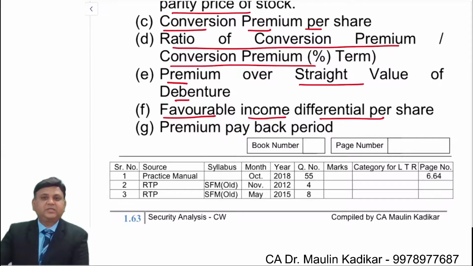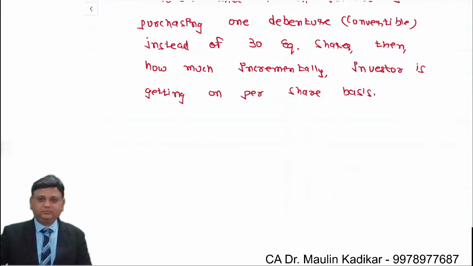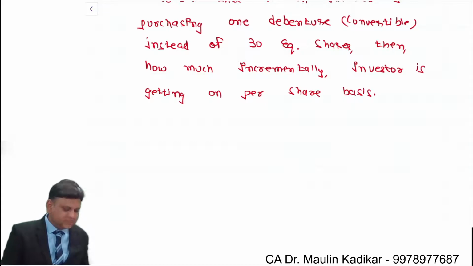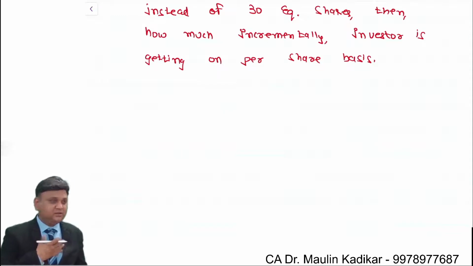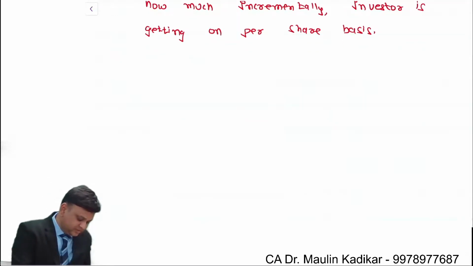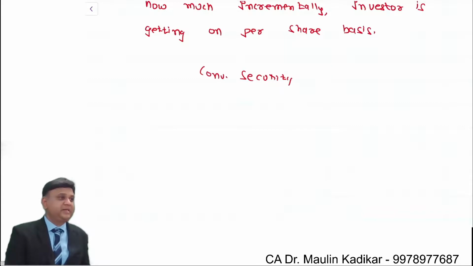Question G: what is the premium payback period? Try to do it on your own. Let us understand the logic of the question. See, over here the question is formed very nicely. We have to understand that if as an investor I purchase a convertible security, then what price would I pay?